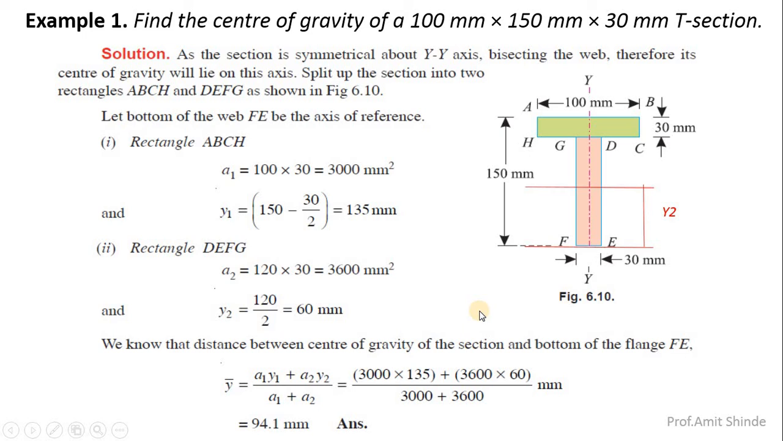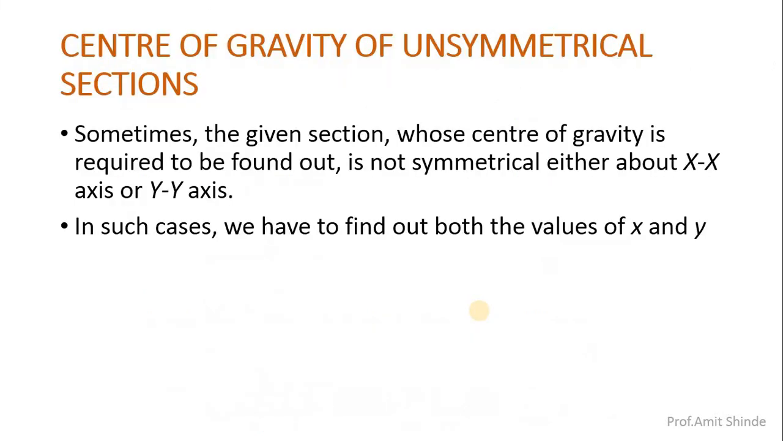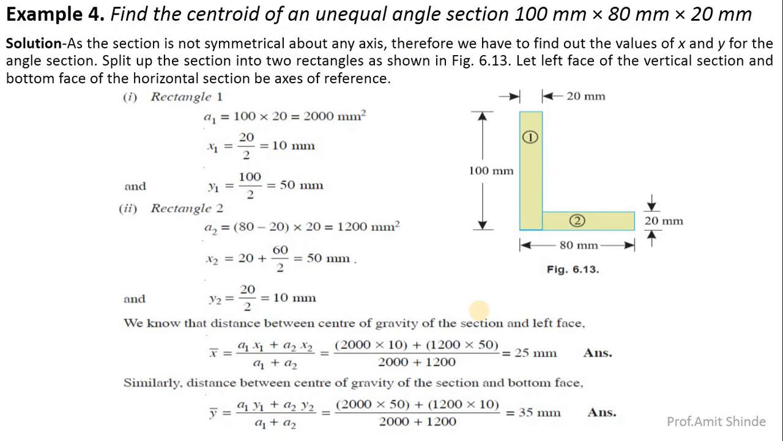Now similarly we have to see another problem, an unsymmetrical section. Now let us see some unsymmetrical sections. It is not symmetrical about the x-axis and y-axis. Let us consider this unequal angle 100 by 80 by 20. Here you have 100 length, 80 length and thickness of the whole section of 20. Now it is again divided into two rectangles: rectangle 1 and rectangle 2.